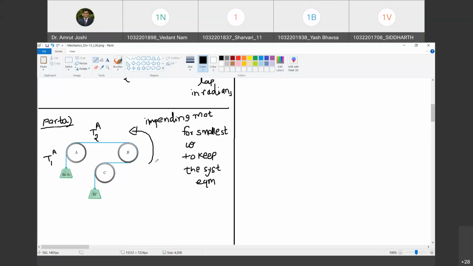Yes, sir. Now, as far as pipe B is concerned, this becomes T1 and this becomes T2. Do you agree with me? Yes, sir. Now, as far as pipe C is concerned, this is T1 and this is T2.